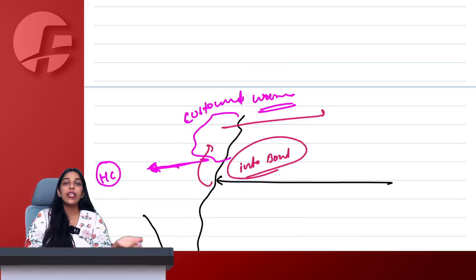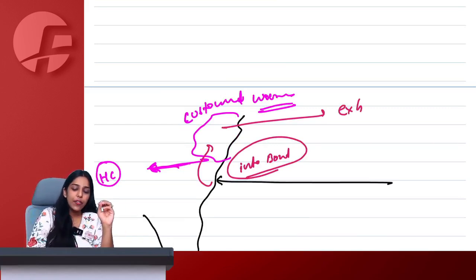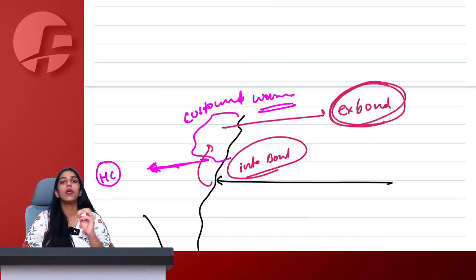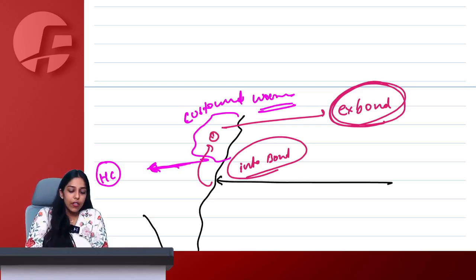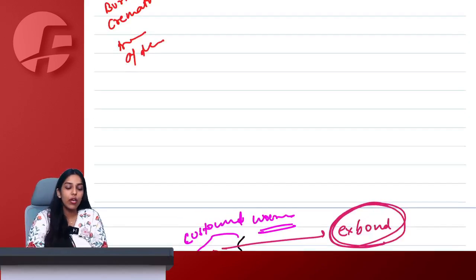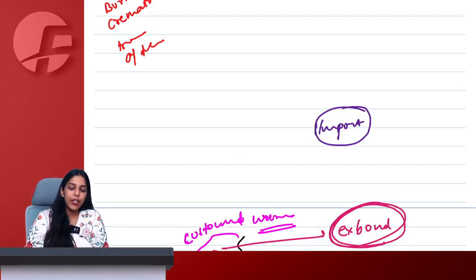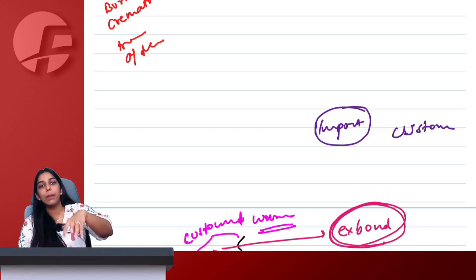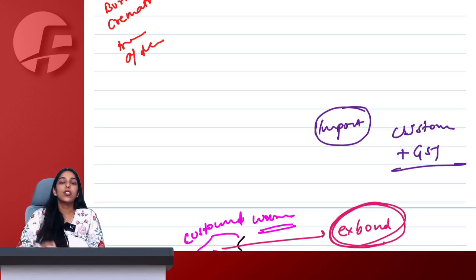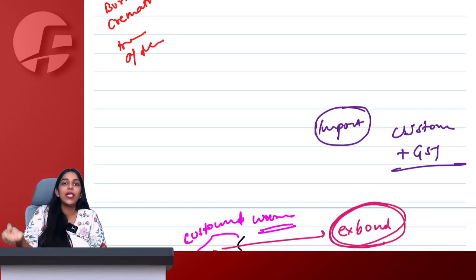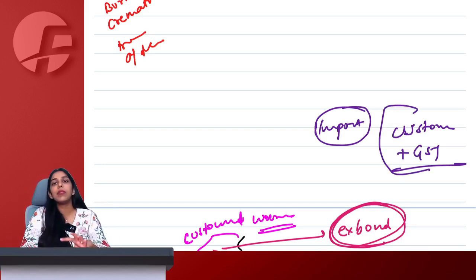After 30 days, when I clear the goods from the warehouse, I need to file an ex-bond bill of entry. So here they are saying that here, when my goods are lying in customs warehouse. Now also one more thing that you need to understand if you already don't know this. Whenever I import some kind of goods, I am required to pay custom duty. And the point where you are paying custom duty, along with that only, you also need to pay GST.